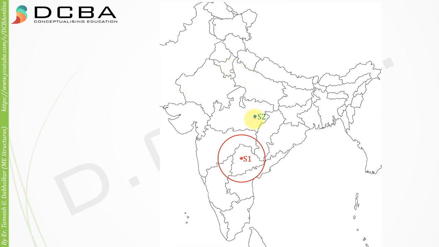So from seismograph S2 our epicenter is at 4000 kilometers. Let's say that S2 was here, and this seismograph recorded that earthquake. We will again draw a circle of radius 4000 kilometers. Now it is intersecting with our S1 circle, but it is intersecting at 2 points, here and here. So again we have this ambiguity about whether the epicenter is here or here. We are not sure about that. So do two seismographs find the exact location of the epicenter? The answer is again no. It will give you two probable locations of the epicenter.